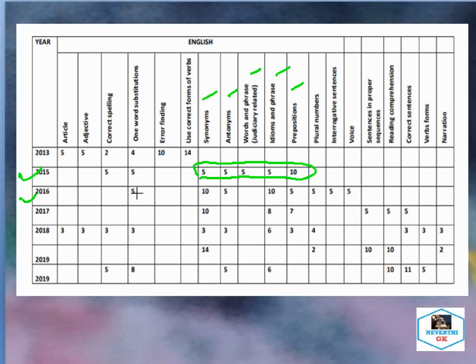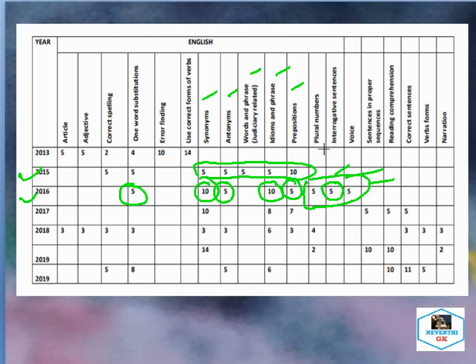In 2016 also mostly the same pattern was followed: one word substitutions with 5 questions, synonyms 10 questions, antonyms 5 questions, and idioms and phrases, you can see that 10 questions were asked, then prepositions 5 questions. Some new portions were added in 2016, that is plural numbers, interrogative sentences and voice. From voice, a part of grammar, 5 questions were added, and from making interrogative sentences, how many?